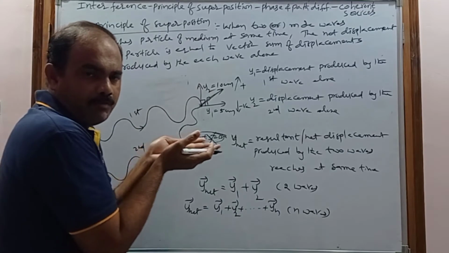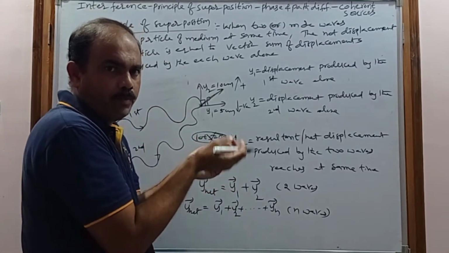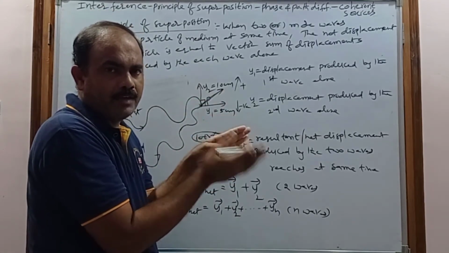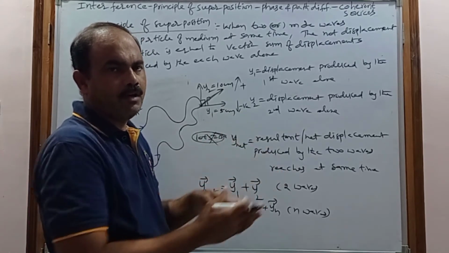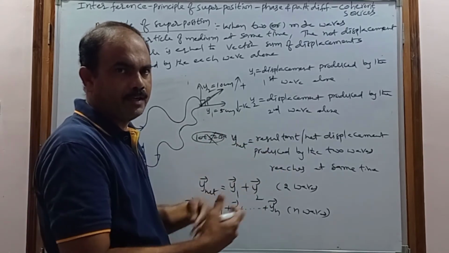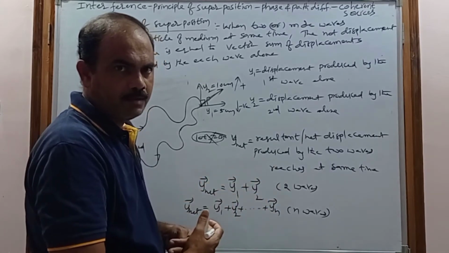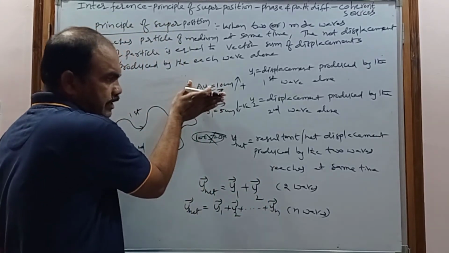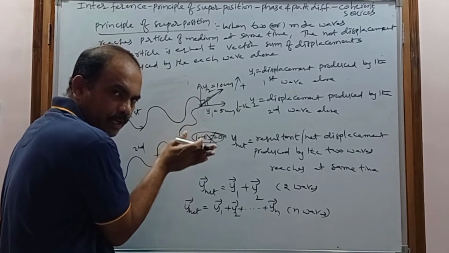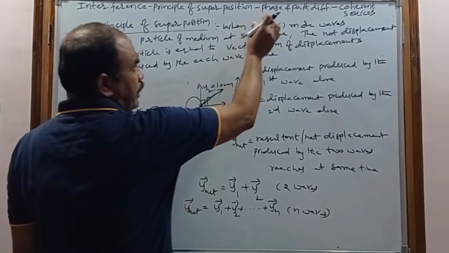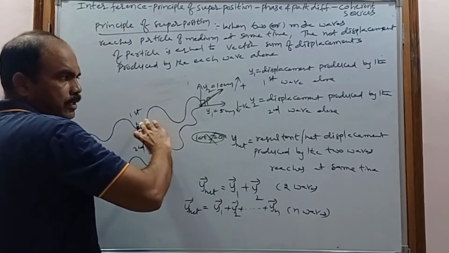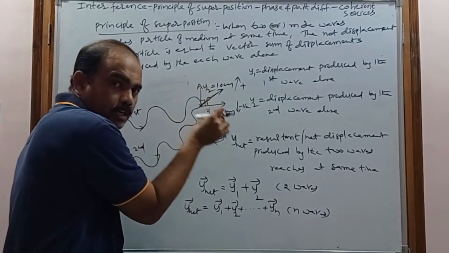Interference is when two or more waves are superimposed at a point, the intensity of light becomes maximum or minimum, and the intensity of light is redistributed. At what place the intensity becomes maximum or minimum depends upon the phase and path difference of the two waves reaching that place.